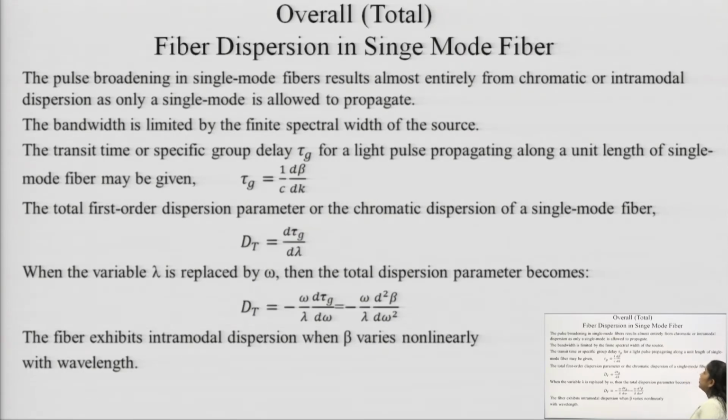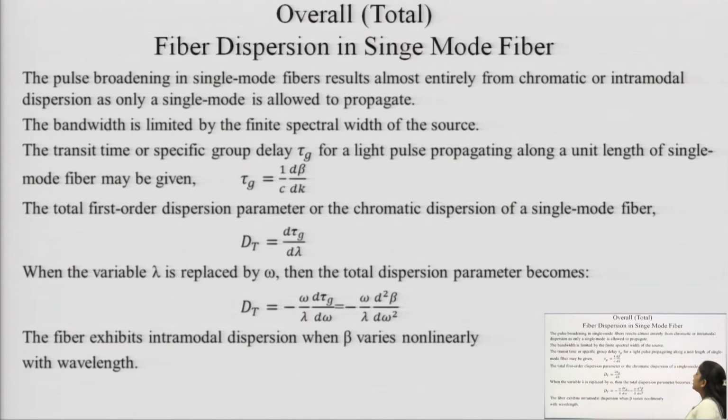Now, the overall fiber dispersion in a single mode fiber. We have talked about the multimode one, where the total dispersion should be equivalent to intramodal plus intermodal. Intramodal should comprise both waveguide dispersion and material dispersion, but in multimode fibers waveguide dispersion is negligible compared to the material dispersion. So total intramodal dispersion can be equivalent to the material dispersion in the case of multimode fibers. Now, in the case of a single mode fiber, what will be the total or overall fiber dispersion?